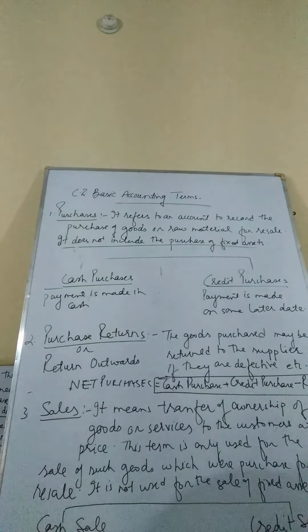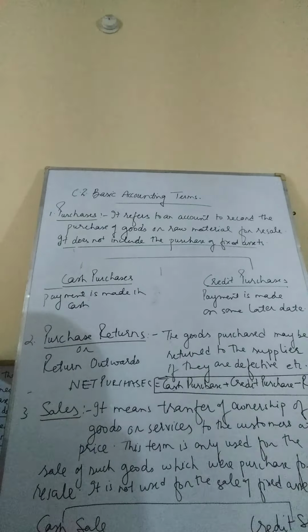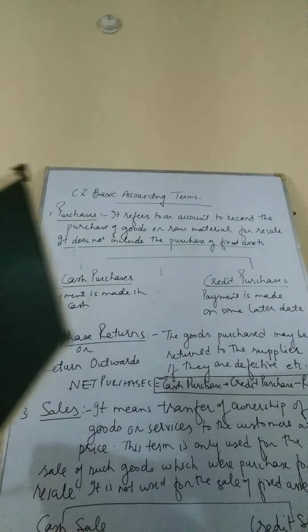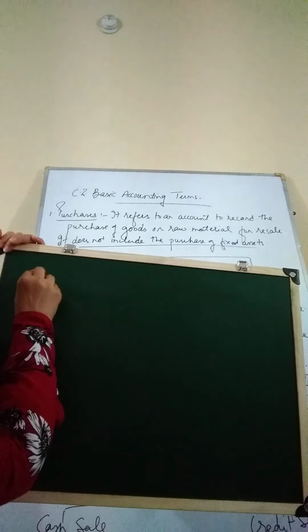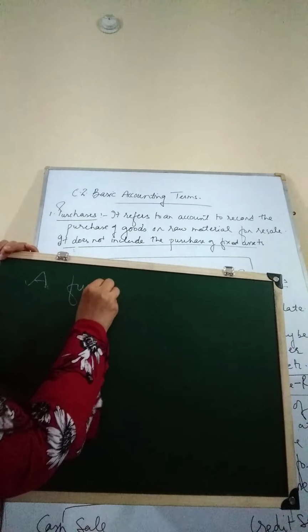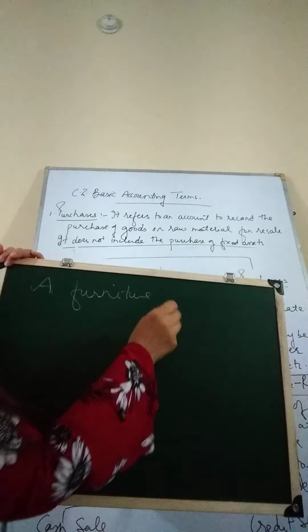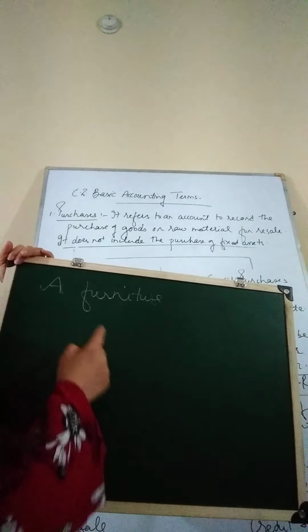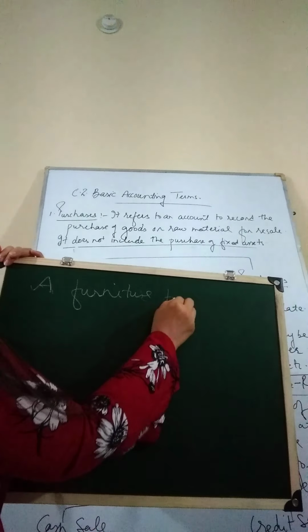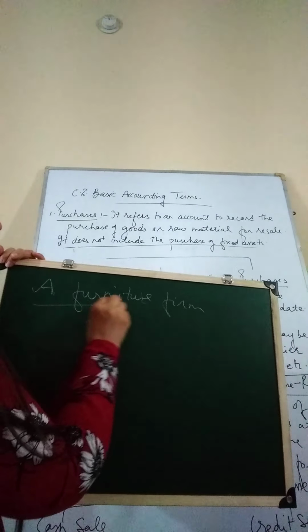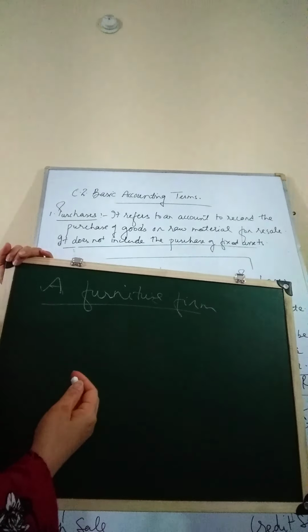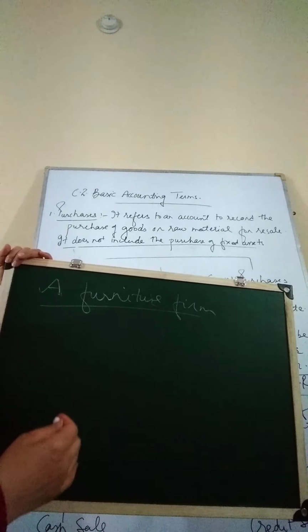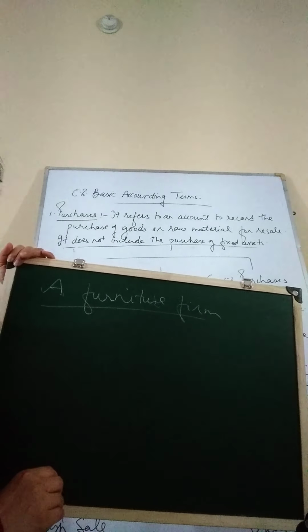Now, a very important thing has to be remembered. I will explain it through an example. Suppose there are two situations. A furniture making firm. Yesterday I quoted the same example, but today for your revision I am picking it up once more. Suppose a furniture firm's business is to purchase furniture and, after processing it, sell the furniture in the market.